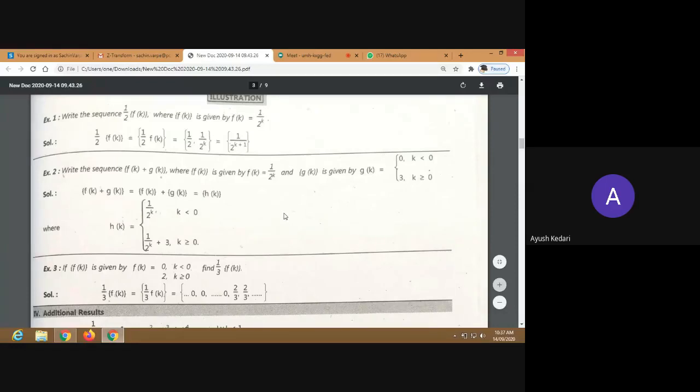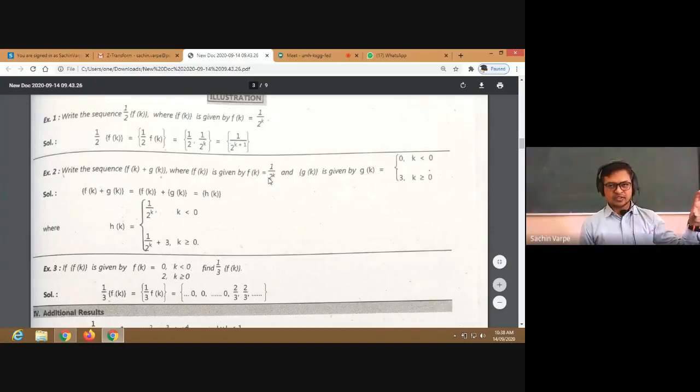Sir, does the condition k less than and greater than apply to f of k too, or only to g of k? Yes, to f of k too. Actually this f of k is given, there is no restriction on k, which means this sequence is defined from minus infinity to infinity, all right? So we can add negative positions plus negative positions, then positive positions plus positive positions. What are the terms at negative positions? 1 upon 2 raised to k when k is negative, and it is again 1 upon 2 raised to k when k is positive. Are you getting my point?